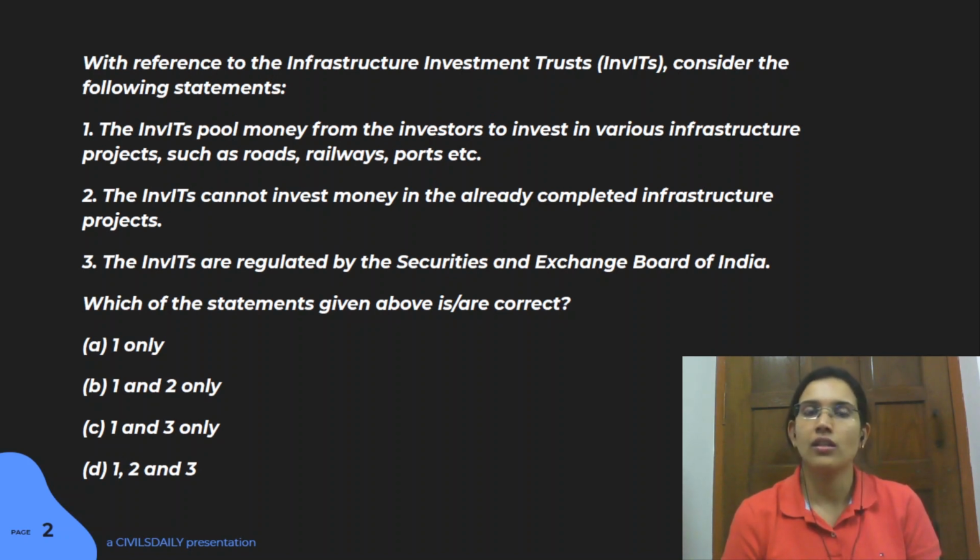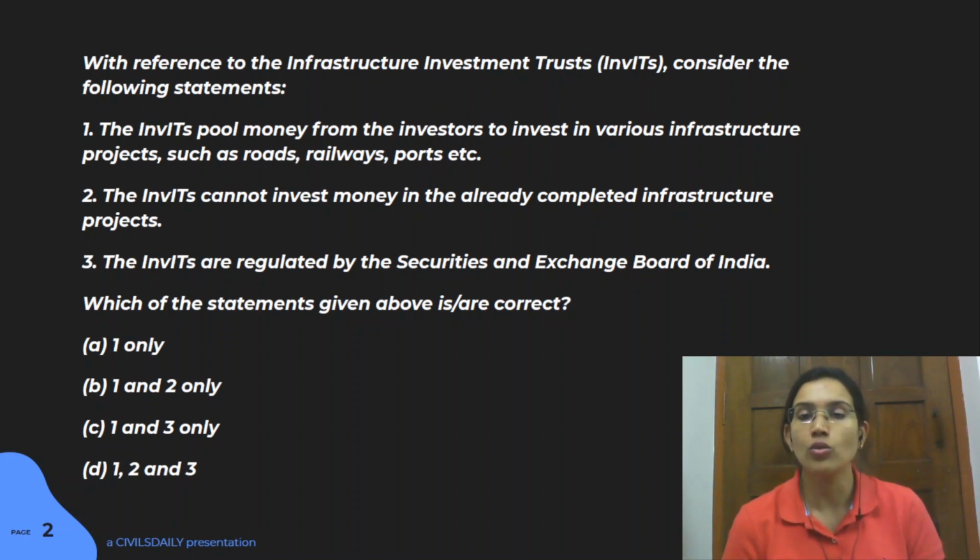Like I mentioned, in mutual funds your money is diversified and invested into various portions, say the stock market, bonds and government securities. Similarly, the same principle is followed here. The statement says that it cannot invest in already completed infrastructure projects, but that is not true. In fact, a major portion of this investment goes into already completed projects because these are safe options. When an investor is putting in money, obviously the investor wants some returns.